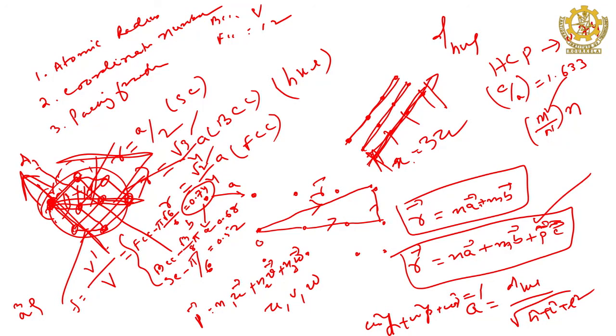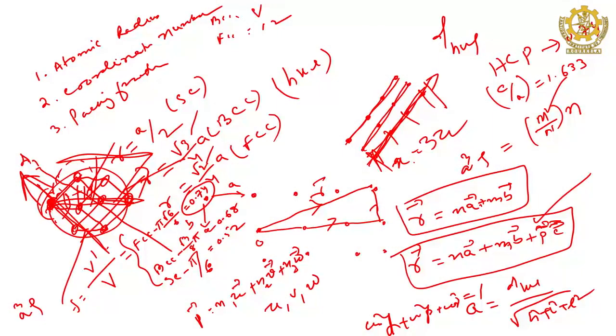So, now if you equate these two, a cube rho equal to M by N times small n, where small n is the number of entities per unit cell, capital N is Avogadro's number, and M is the molecular weight or atomic weight as the case may be, then you can find out a also. Both give the mass, and from there you can establish a relation for the lattice parameter a. These are all for cubic only.